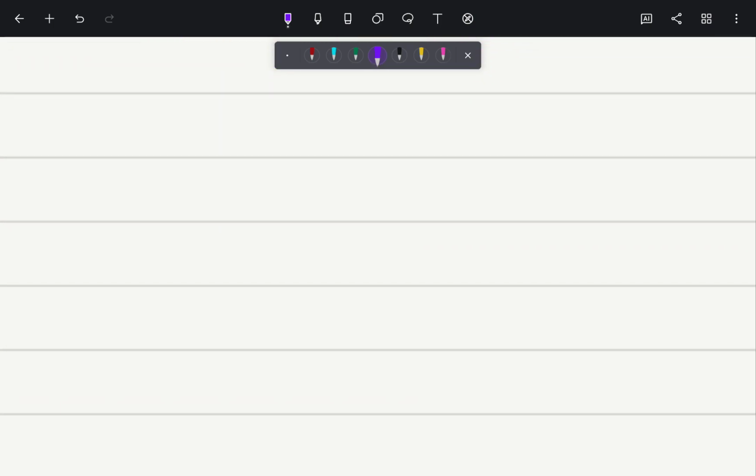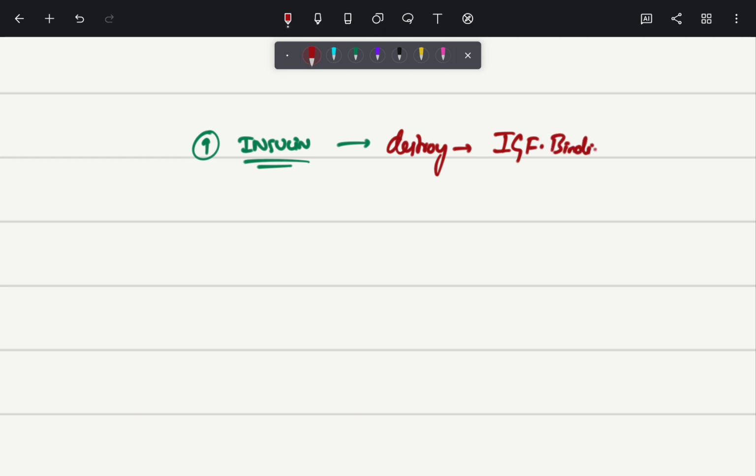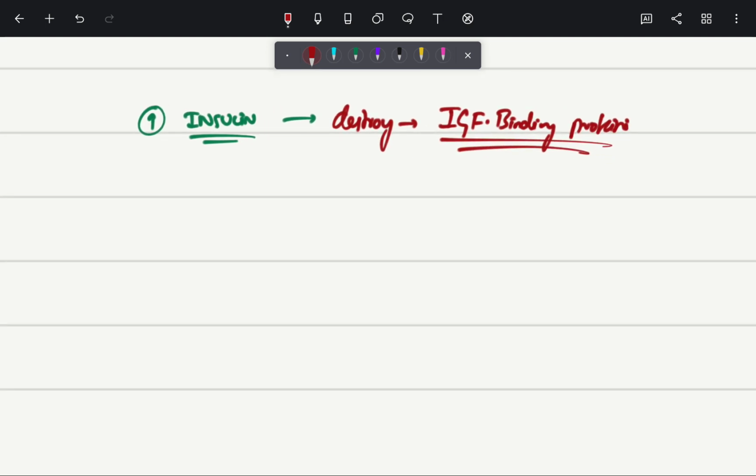Now this increased insulin will destroy the insulin growth factor binding proteins. Now what are these proteins? I'll explain. Usually there is a compound called your insulin like growth factor.